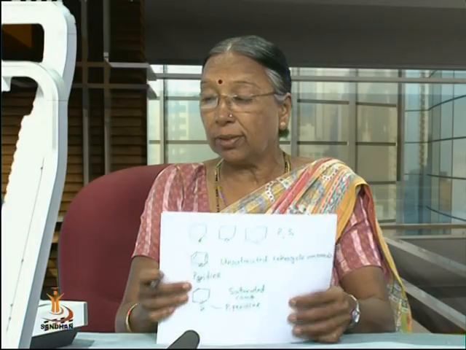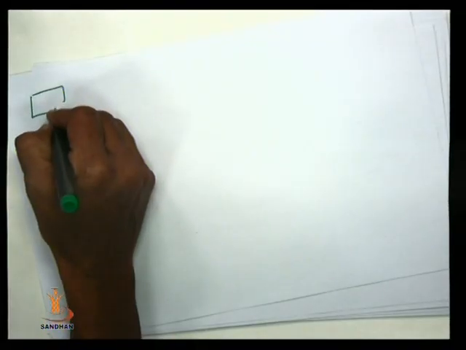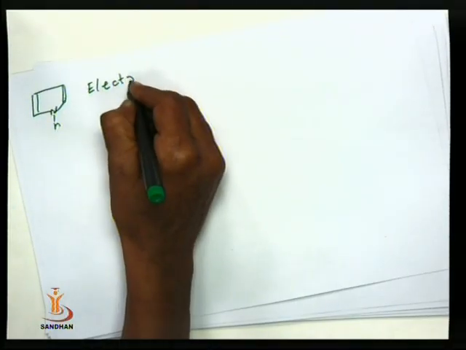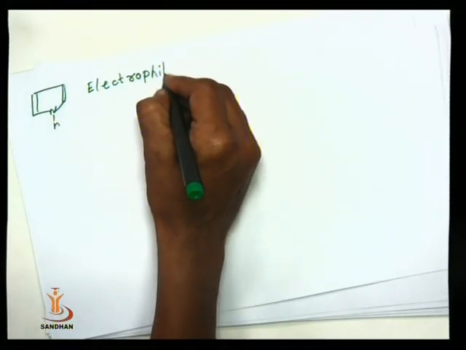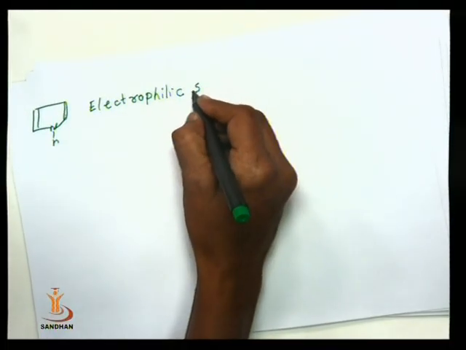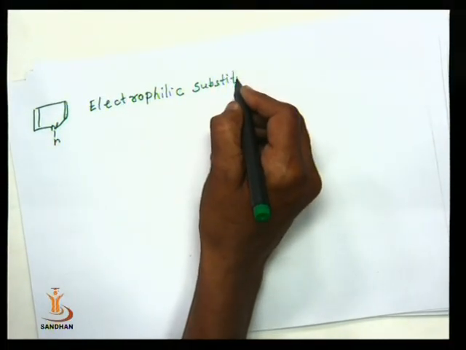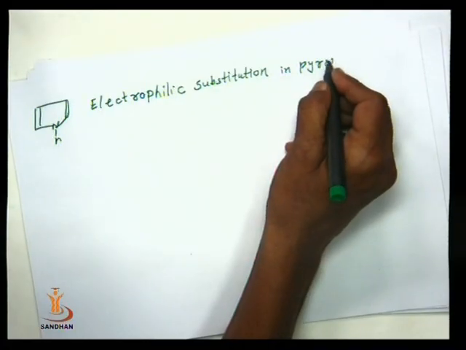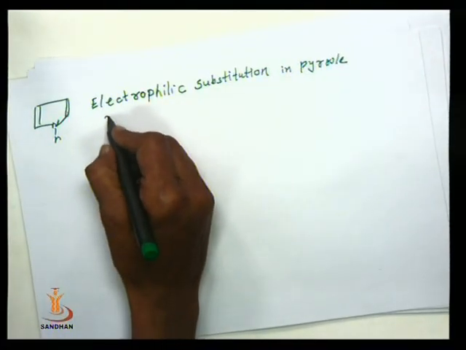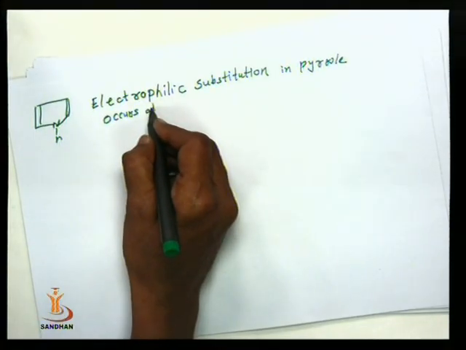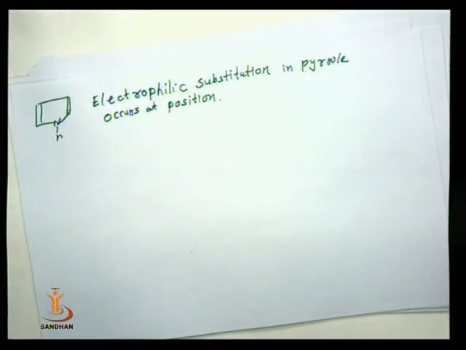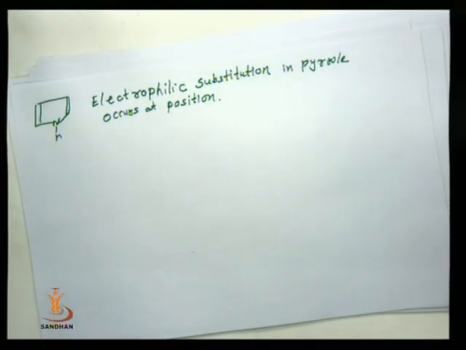pyrrole. Pyrrole has aromatic characteristics, and electrophilic substitution for pyrrole always occurs at position 2, according to the resonance hybrid structures.